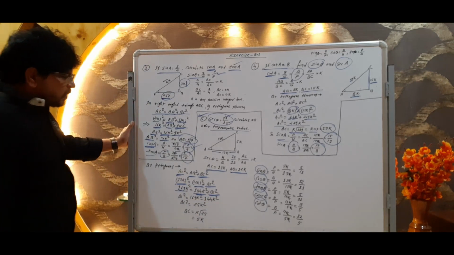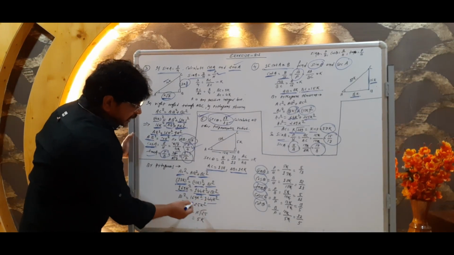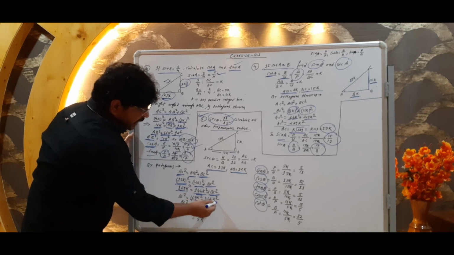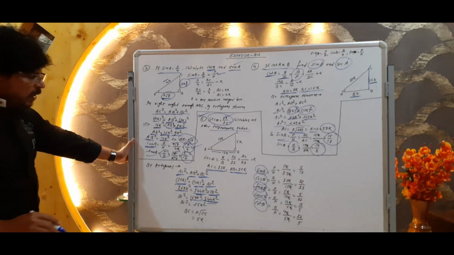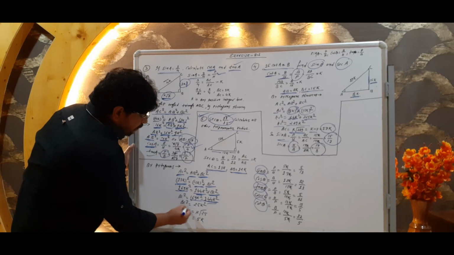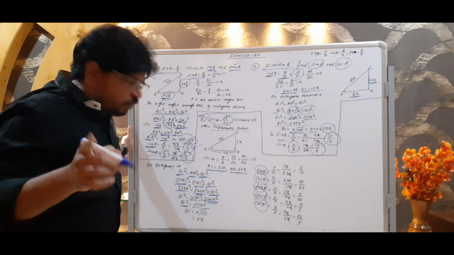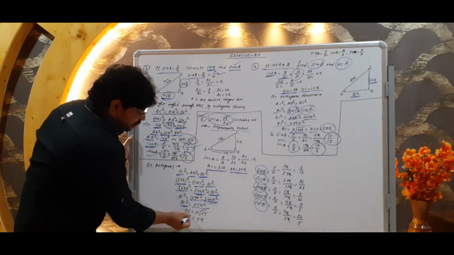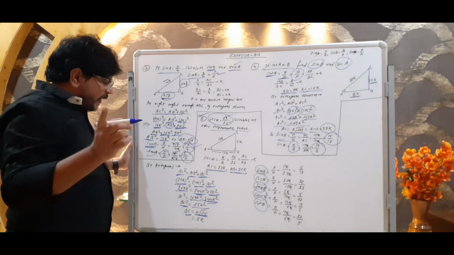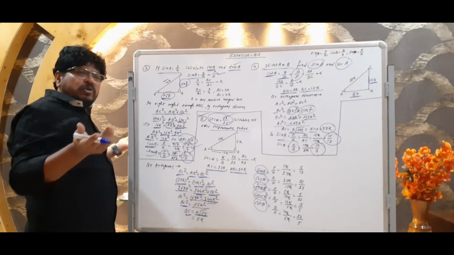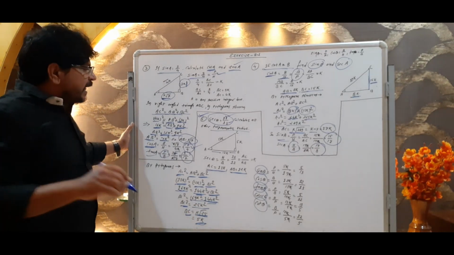Okay guys. So BC square: we transfer this to the other side of the equal sign, so the sign will change. It would be 169k square minus 144k square. If you subtract, you get BC square is equal to 25k square. Then BC would be k under root 25. Under root 25 means 5. So what will the value of BC be, children? 5k.